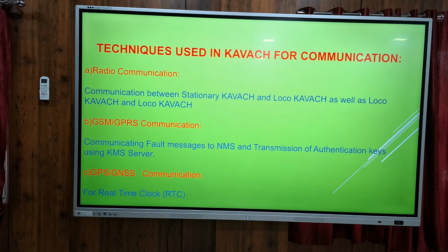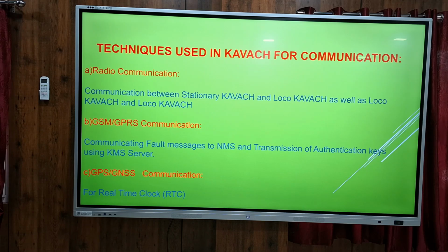So these are the techniques used. First, radio communication: stationary KAVACH, loco KAVACH, and loco KAVACH, loco to loco. These are all communication taking place through radio. So GSM GPS communication is also there.